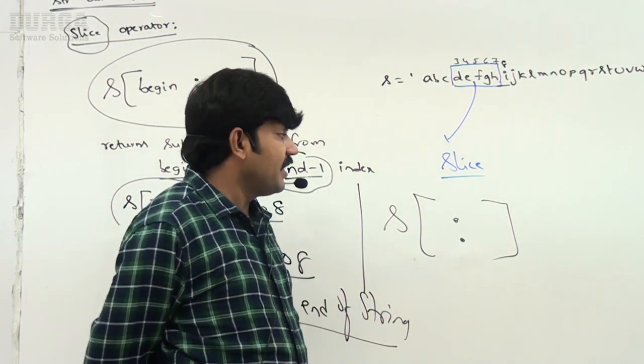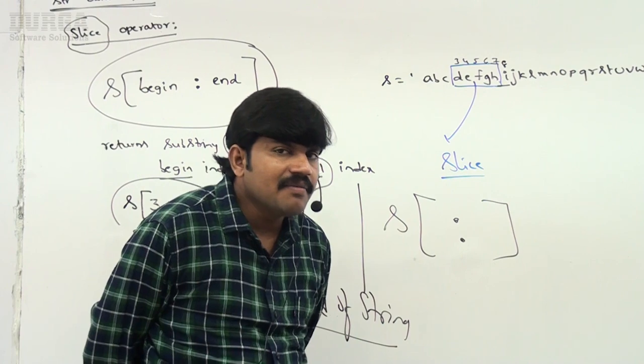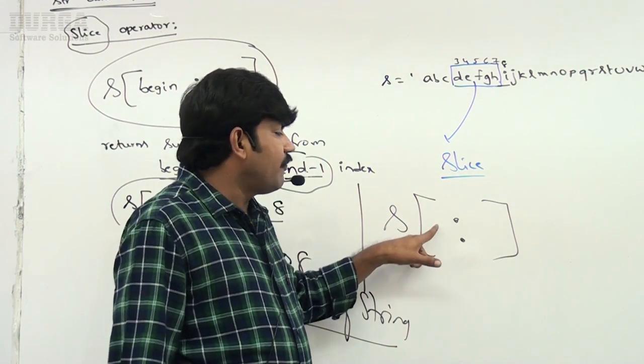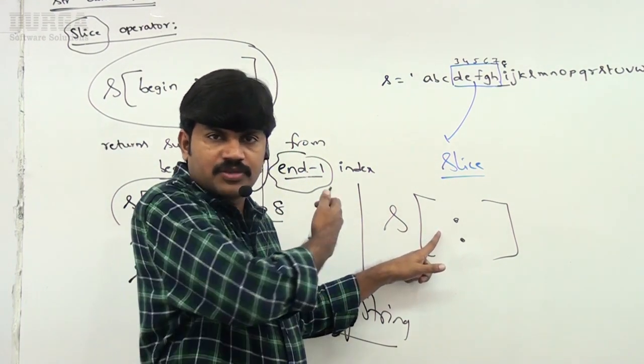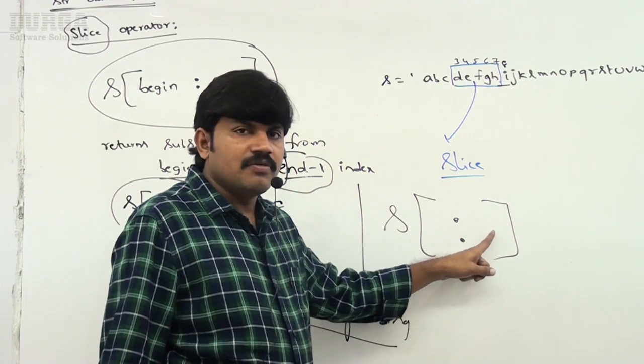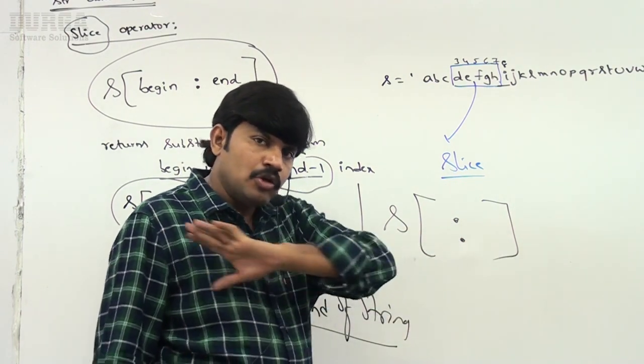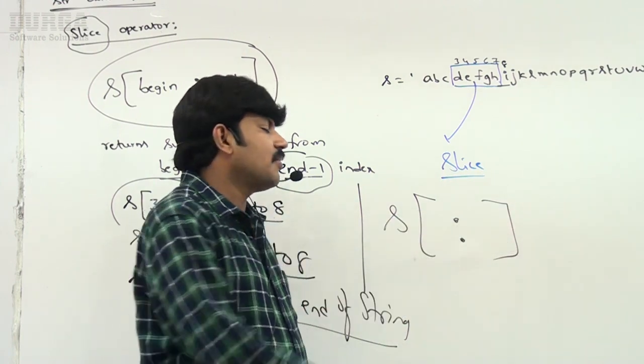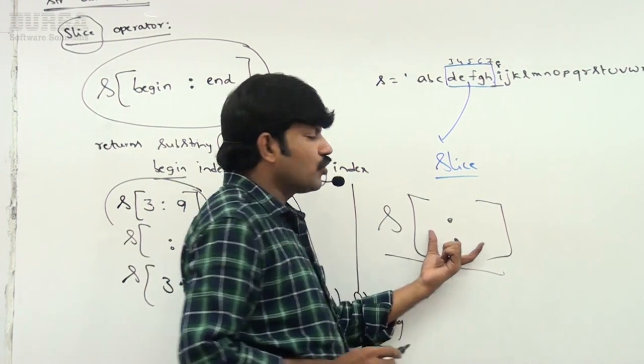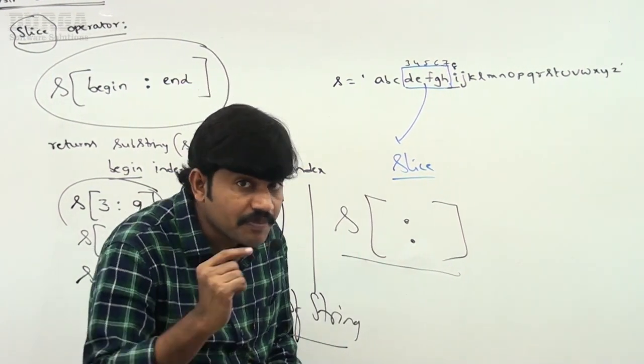I'm not specifying begin index and end index. What will happen? Very, very simple, sir. The default value 0 means it starts from the beginning, and the default value for the end is the end of the string. From begin to end, the total characters are going to be considered, meaning the original string, the total string, is going to be considered, sir. Let me cross check.